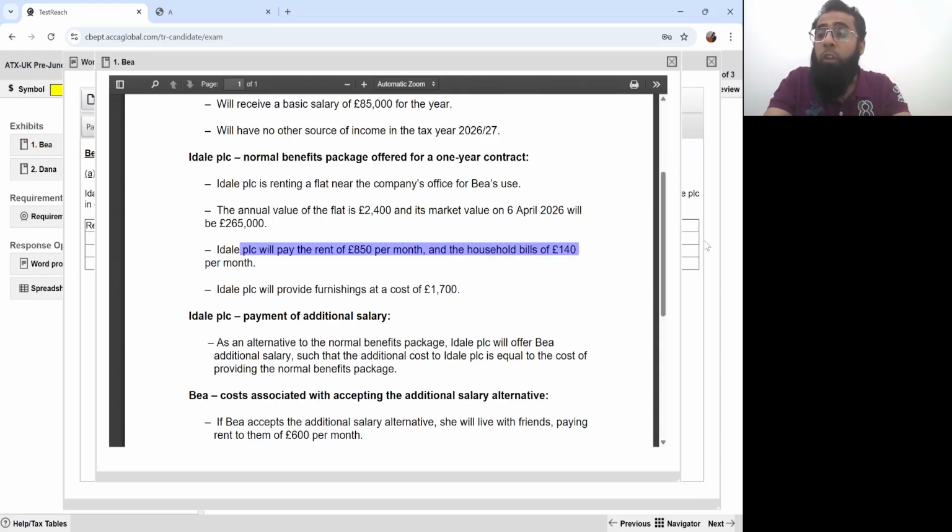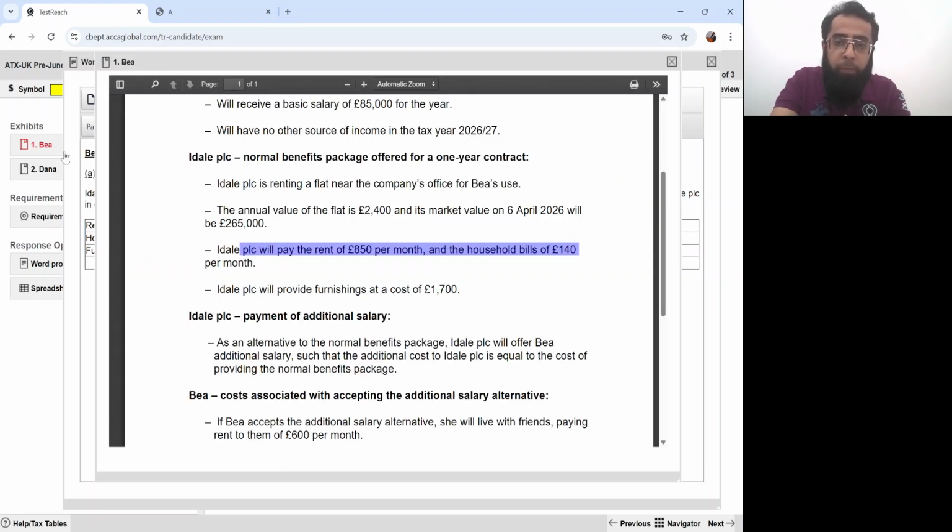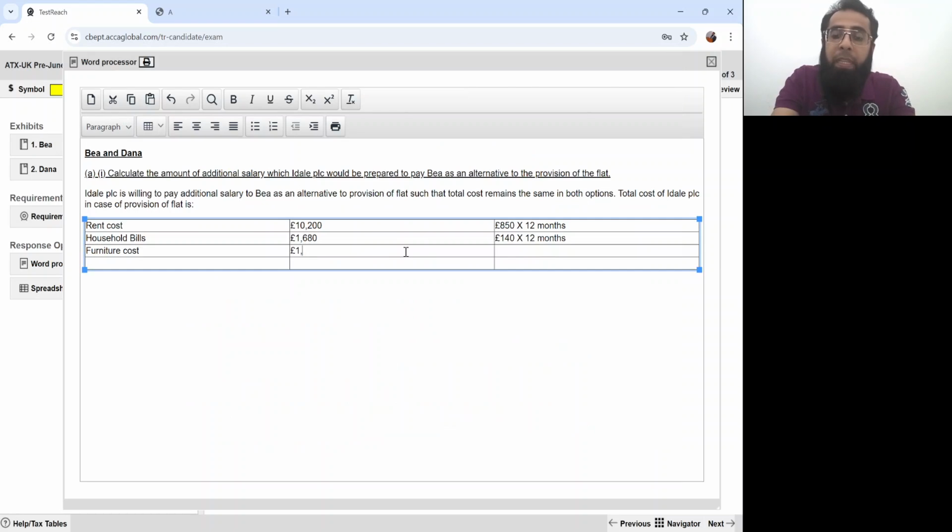Then what are they paying? They are paying household bills of £140 per month. Household bills: £140 per month into 12 months. Just listen to me carefully. 140 into 12 months, so that's £1,680. And they are paying furniture cost. That was how much? That is £1,700. This is what Ideal PLC is paying.